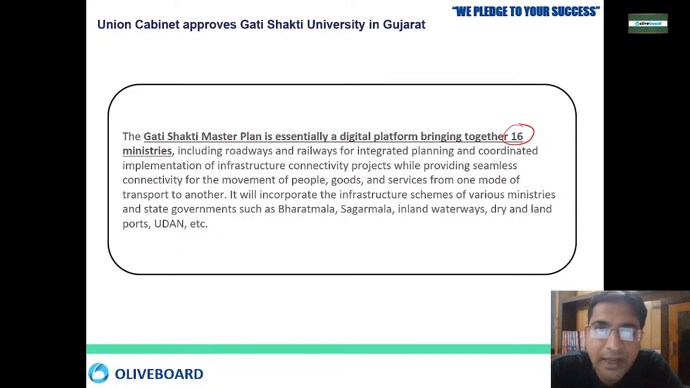Okay, so this PM Gati Shakti project is utilizing various schemes like Bharat Mala, Sagar Mala, inland waterways, dry ports, the Udaan scheme. Everything is part of this. Under this whole plan, PM has said that we want to create a Gati Shakti University in Vadodara, especially for training, research, and development of the railway infrastructure in our country.